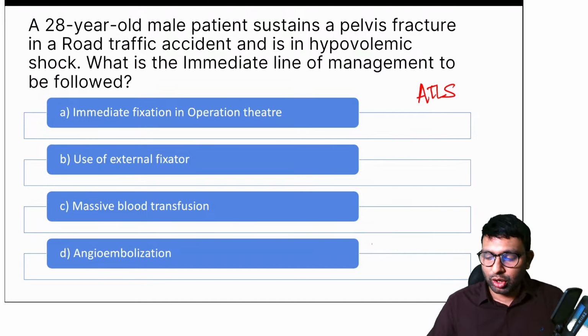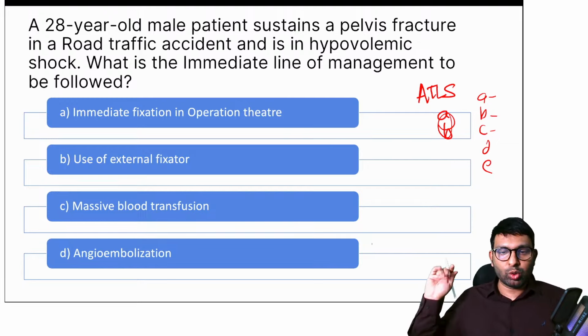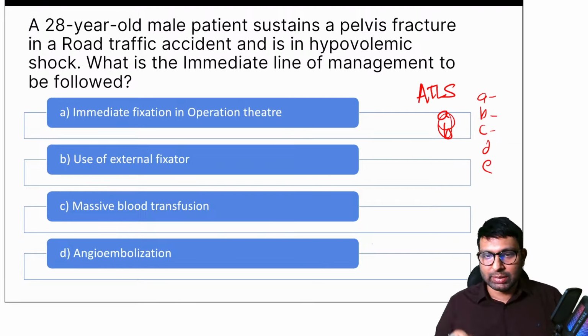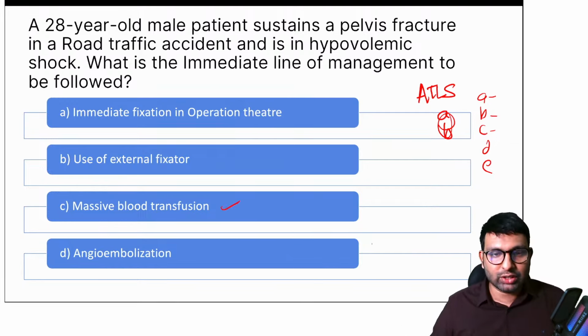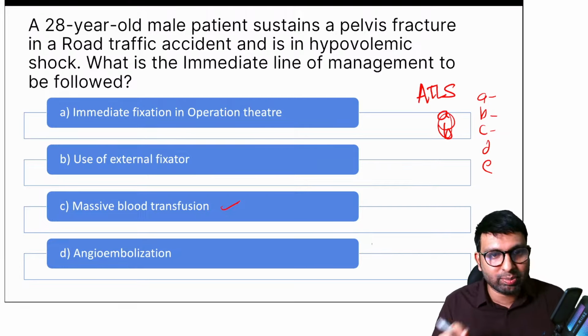So the ATLS protocol, like he said, has A, B, C, D and E, where A stands for airway, B stands for breathing. Yes, Shabir, you're right. It's the ATLS protocol. C stands for circulation. So in this, the only thing that they've mentioned which resembles circulation is massive blood transfusion. So that becomes the answer in this question. So all of you are right. It is massive blood transfusion.